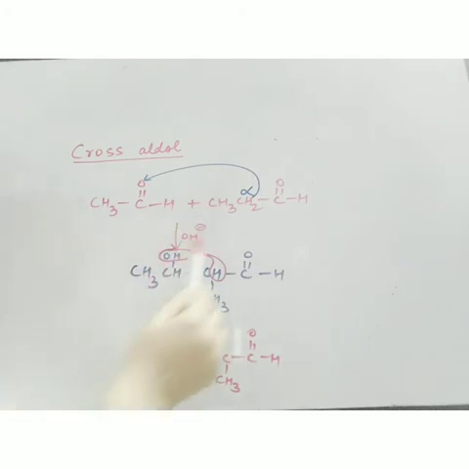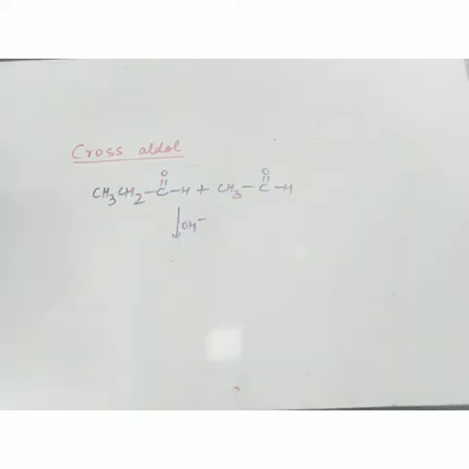So first I have taken alpha hydrogen of this propanol. Now I will reverse like this. Now I will select alpha hydrogen of ethanol. So whenever you are performing cross-aldol between two different aldehydes, one by one you have to take the alpha hydrogen of both the aldehydes. So you will get two different products.